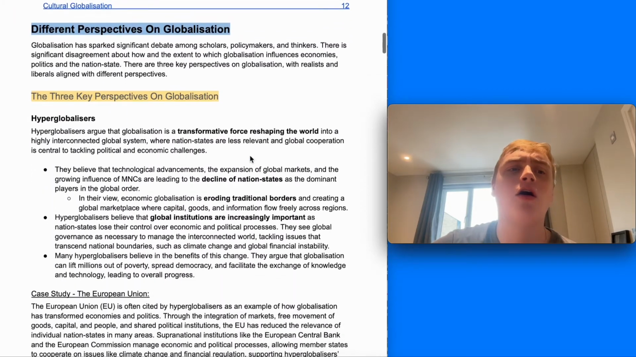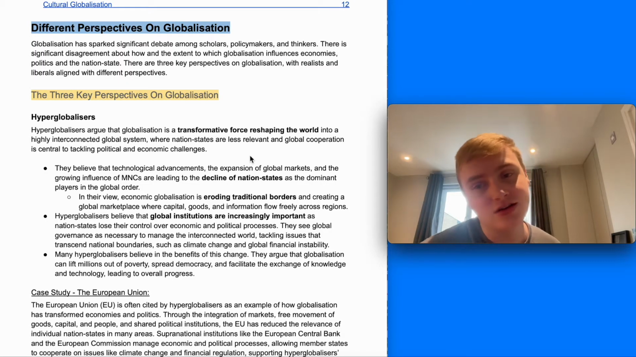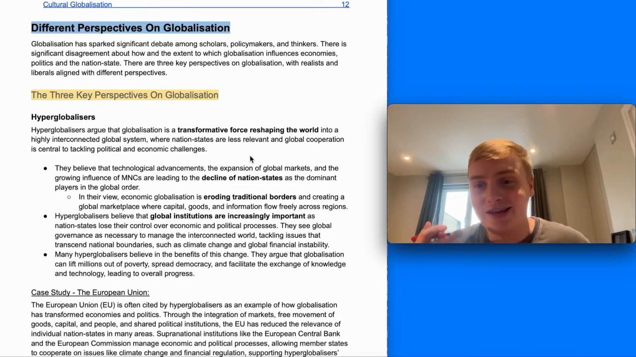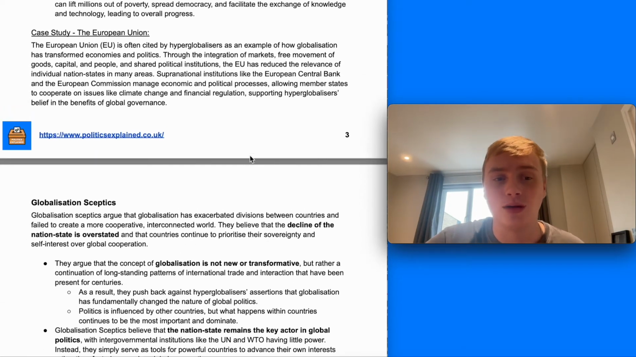So let's start off by having a look at the different perspectives on globalisation. Globalisation has sparked a lot of debate among scholars, policymakers, politicians, thinkers. And there's a lot of disagreement about the extent to which globalisation is new and the extent to which it influences economies, politics, and the nation state. And there are three key perspectives: hyperglobalisers, transformationalists, and globalisation skeptics.